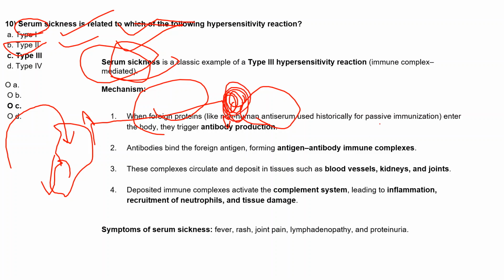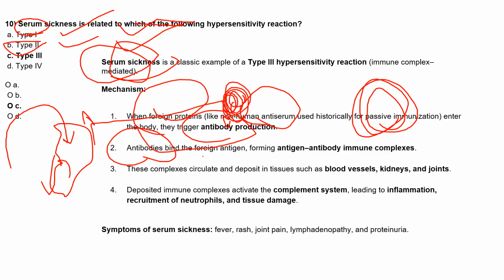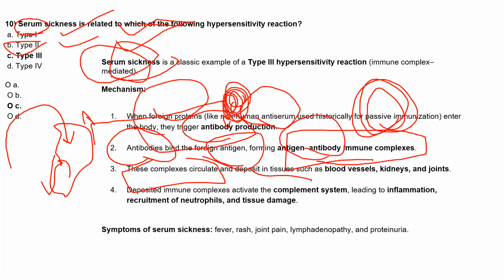They enter the body and trigger our antibody production, and this antibody binds with the foreign antigen and forms antigen-antibody complexes. These complexes circulate and deposit in tissues.